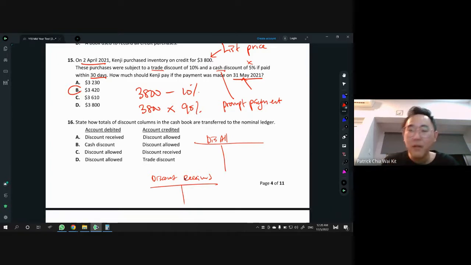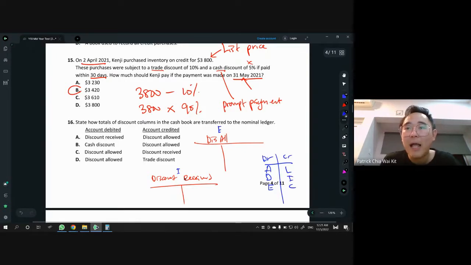And to do this, of course, just ask yourself this question. Discount allowed is what element, discount received is what element? Discount allowed is expenses, and discount received is an income. So just like your normal double entry, ask yourself which one is always DR, which one is always CR. For that, just use your ADELIC. You guys better master up your ADELIC: which one is on the left, which one is on the right. So ADELIC, and of course, don't forget the I minus.